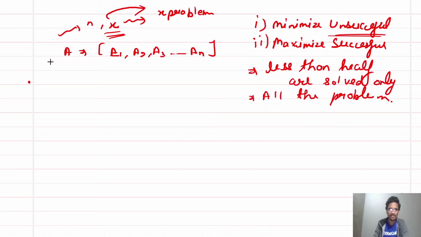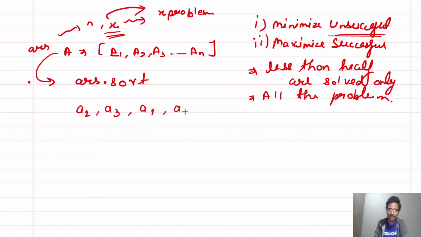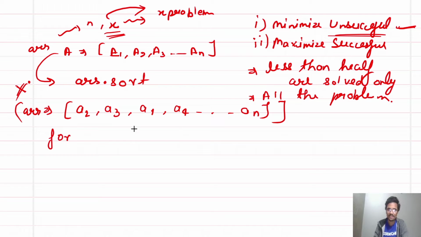First of all, sort this array so that we can access all the elements in ascending order. If this is an array ARR, then first of all sort it. Now we have packages in sorted order, so suppose A2, A3, then A1, then A4, and so on up to An. This is the situation after sorting. First of all, at least complete half of each package so that we can minimize the unsuccessful part. So we have X, and we just run a loop.